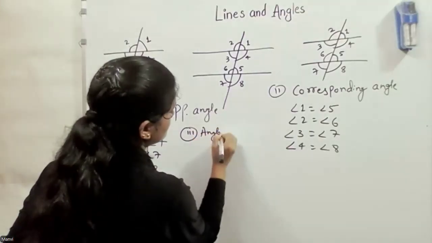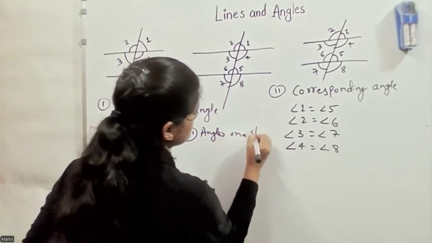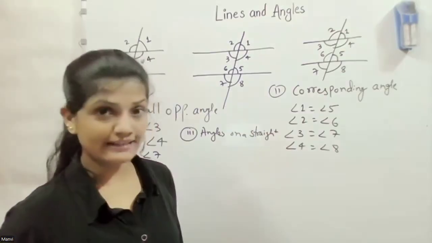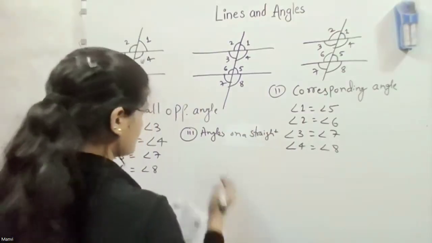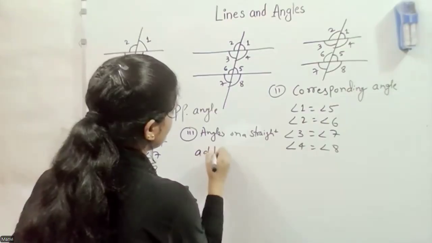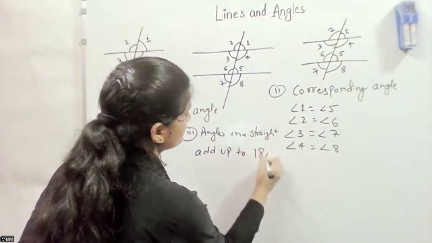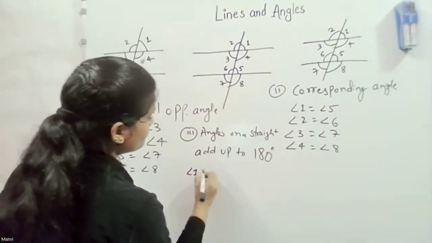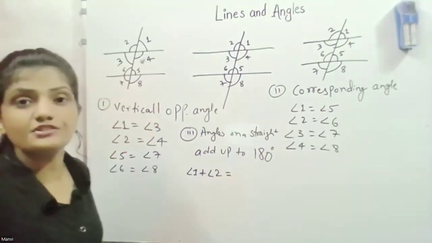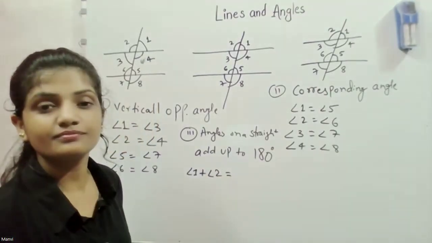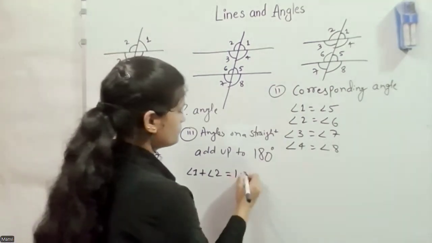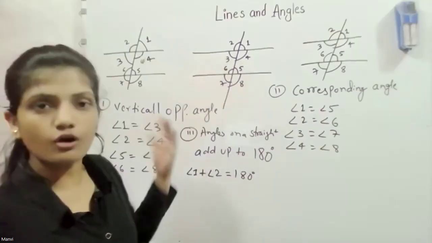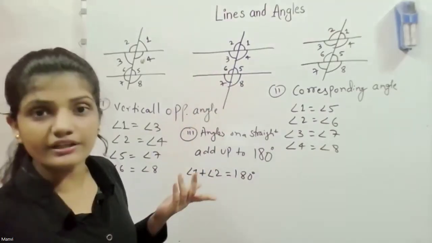So the third one is angles on a straight line, which we also call adjacent angles. Angles on a straight line always add up to 180 degrees, which means angle 1 plus angle 2 equals 180 degrees. Similarly, 3 plus 4 also 180, 5 plus 6 also 180, 7 plus 8 also 180.